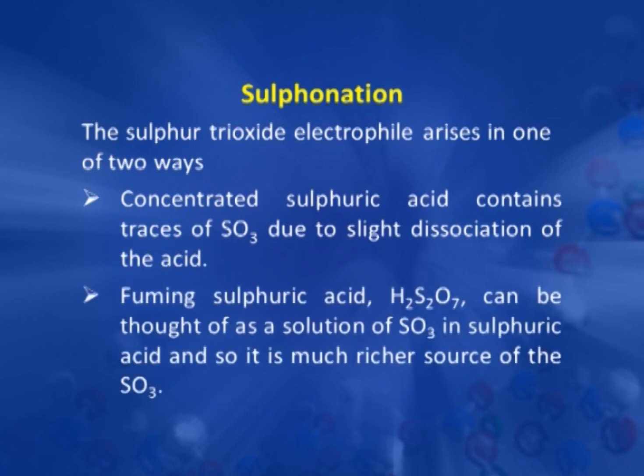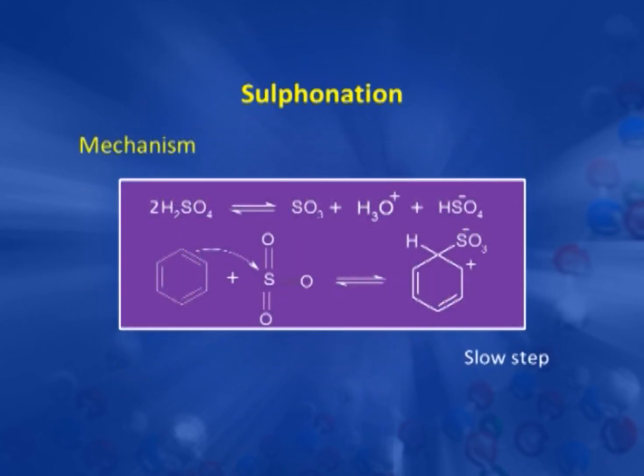But fuming sulfuric acid is a mixture of concentrated sulfuric acid and sulfur trioxide, and that is having a high concentration of sulfur trioxide. So, it can be a good source of our electrophile. So, that is why the reaction is fast with fuming sulfuric acid. Now, you see here sulfur is electron deficient. So, benzene can attack this sulfur and gives the intermediate carbocation, and again this is a slow step.